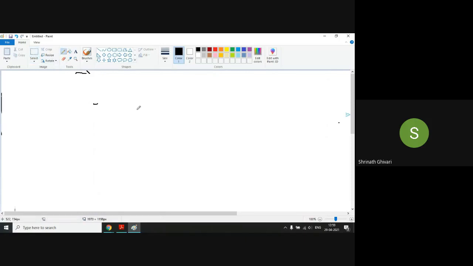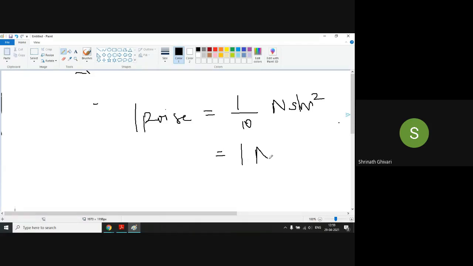So one poise is 1/10 Newton second per meter square. Now, what will be 1 Newton second per meter square? We should multiply it with 10, then we'll get the value in terms of poise.